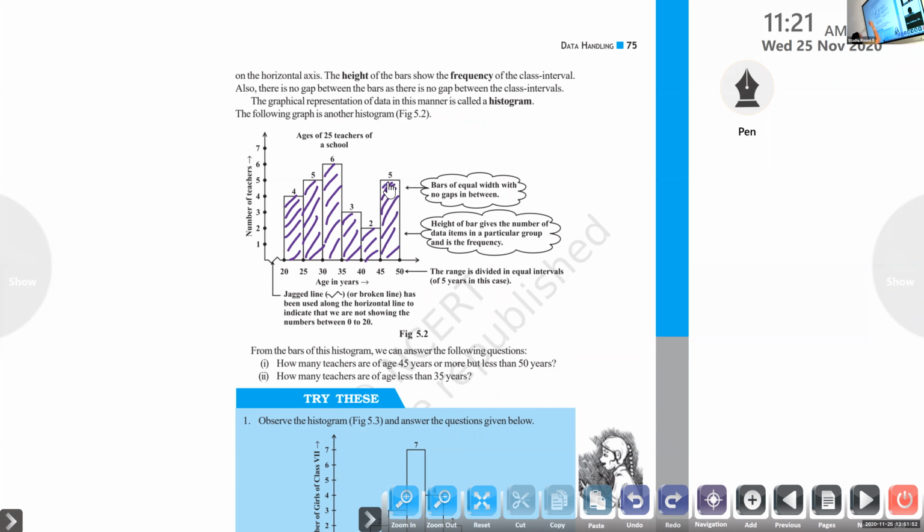This is the histogram. Do you get this way? This is the answer for your question. Do you get it? Yes, ma'am. Okay.